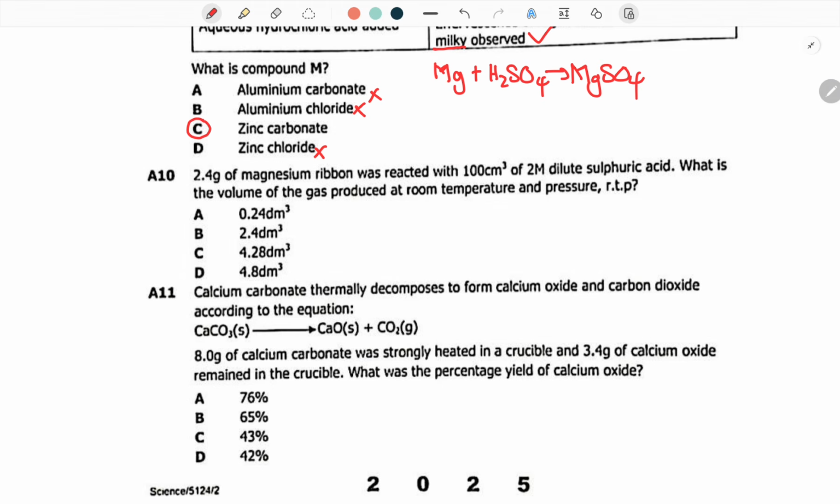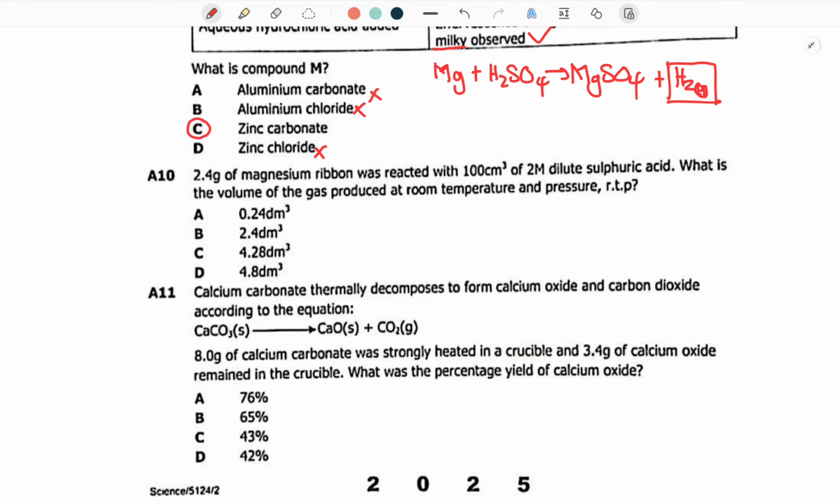Magnesium sulfate. We all know how to write magnesium sulfate. The 2 on magnesium and the 2 on the sulfate will cancel each other. And then what you're going to produce is simply hydrogen gas. And it is actually this gas that is escaping. The hydrogen gas is the one that we are looking for. Now, what exactly do we have? We have been told that 2.4 grams of magnesium ribbon reacted with 100 cubic centimetres of 2 molar dilute sulfuric acid. So we can find the number of moles of sulfuric acid.